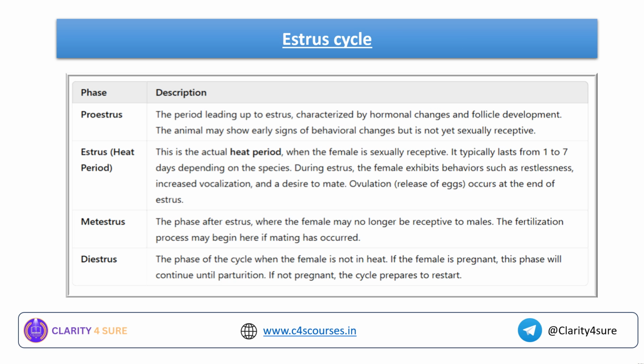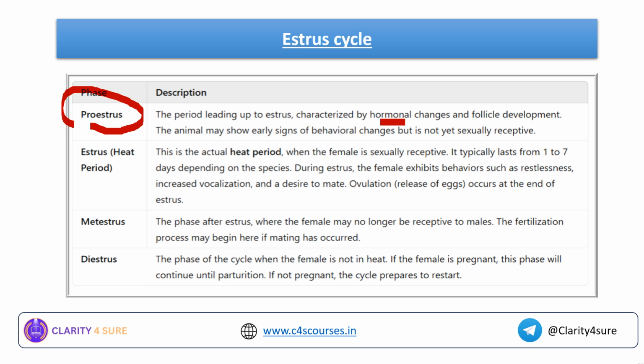Now coming to the next important topic, that is the estrus cycle. See, this estrus cycle is very important because this estrus cycle itself is divided into several phases. Here it is divided into 4 phases. So the first phase is this pro-estrus. What is meant by pro-estrus? Pro-estrus is nothing but here the cattle is characterized by the hormonal changes and follicle development. Here the animal may show the early signs of behavioral changes, but it is not yet sexually receptive. So pro-estrus is linked directly to the hormonal changes that are happening in a livestock.